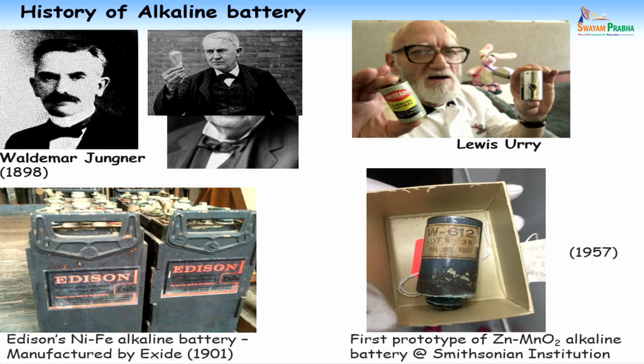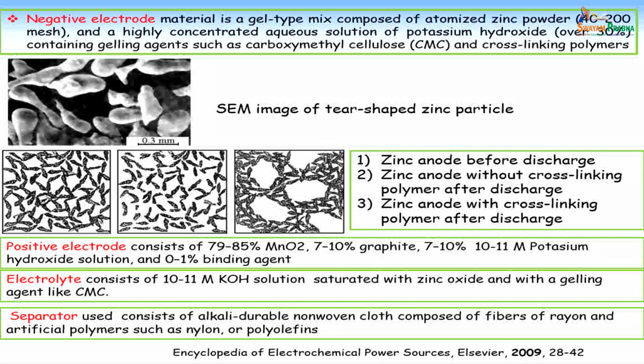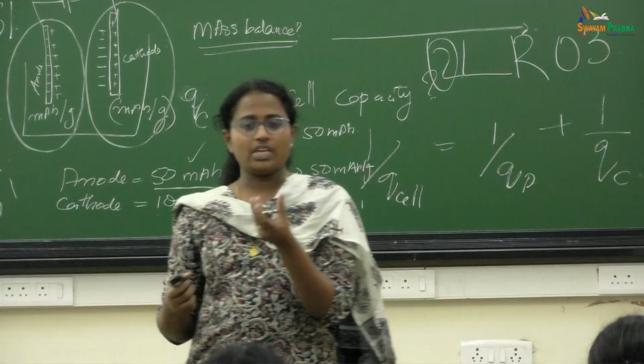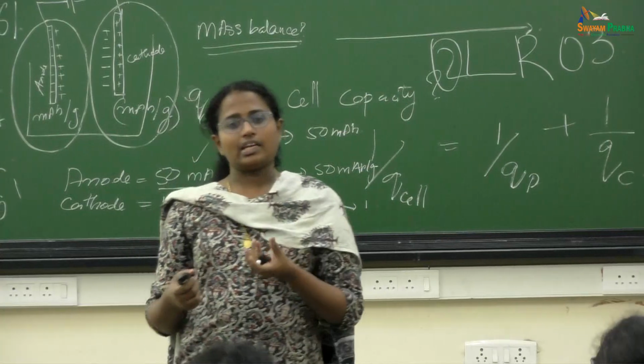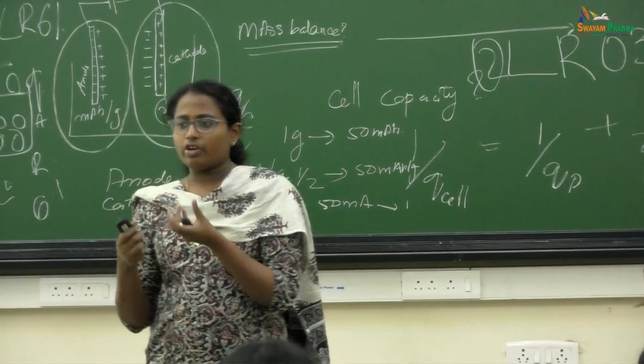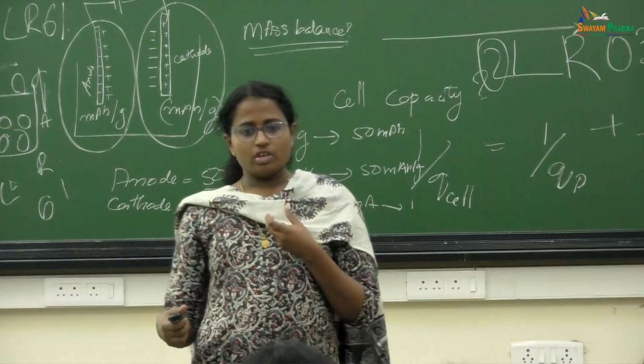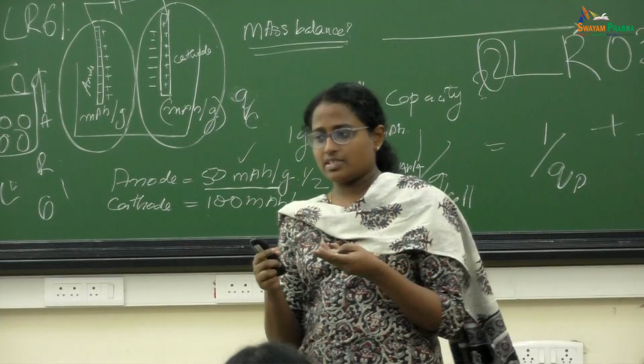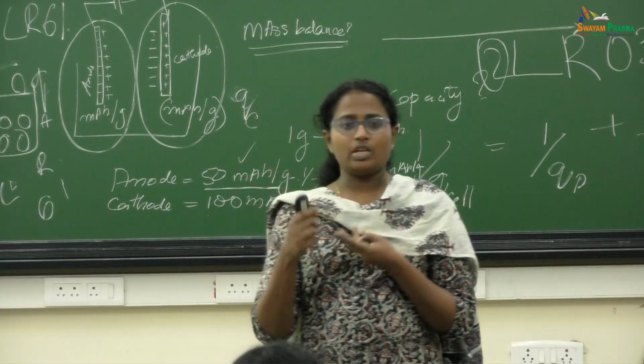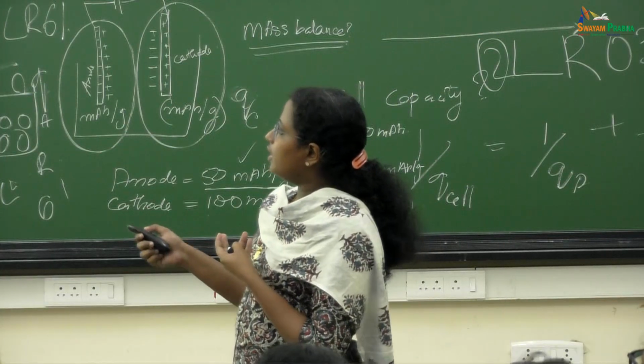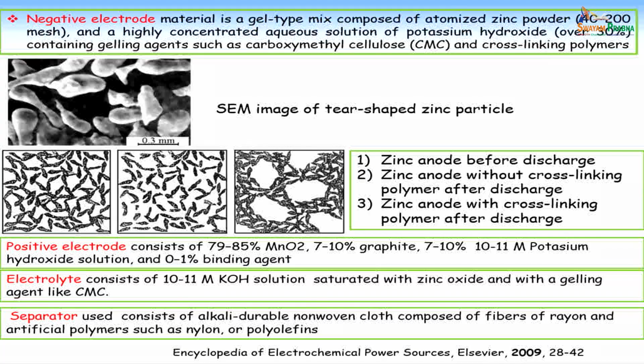So what was his contribution? When you have zinc metal in alkaline KOH, it has a lot of density, right? It will settle down. So what he did is he made a paste of this zinc metal powder.